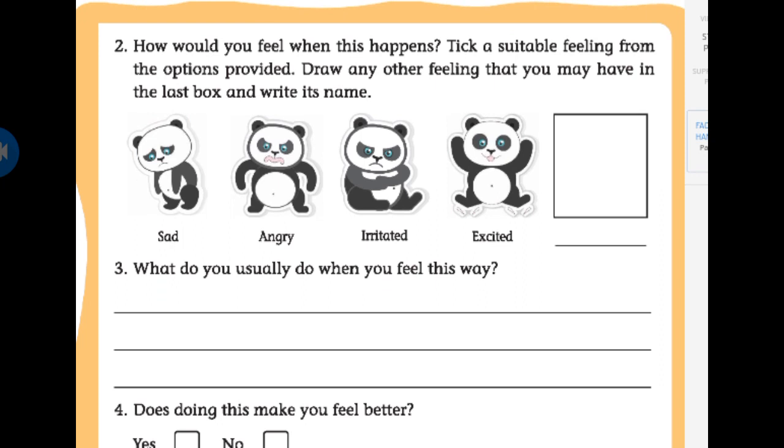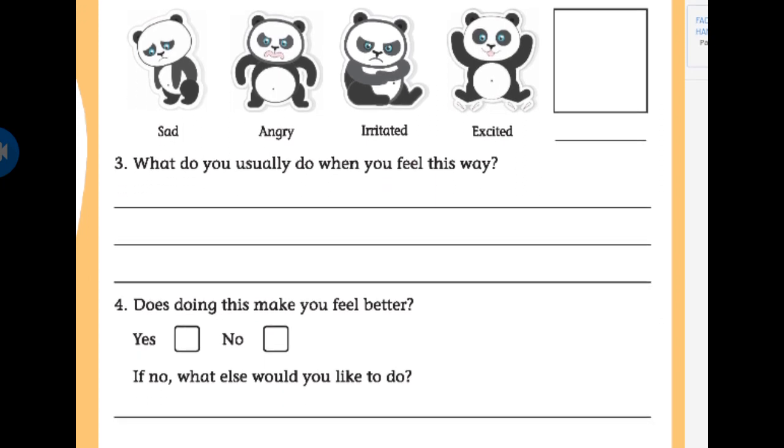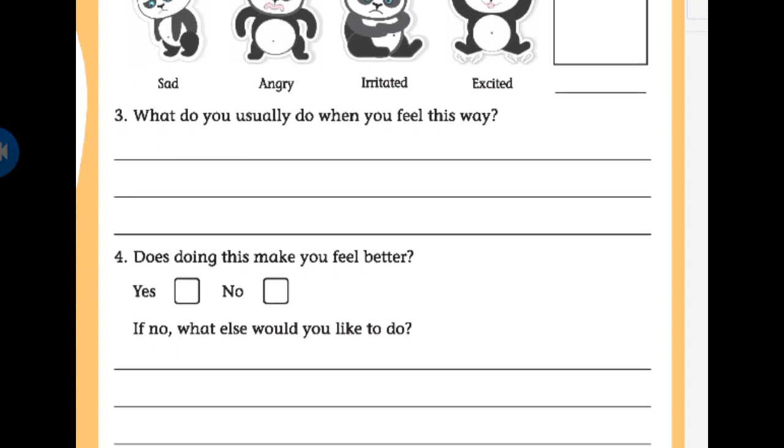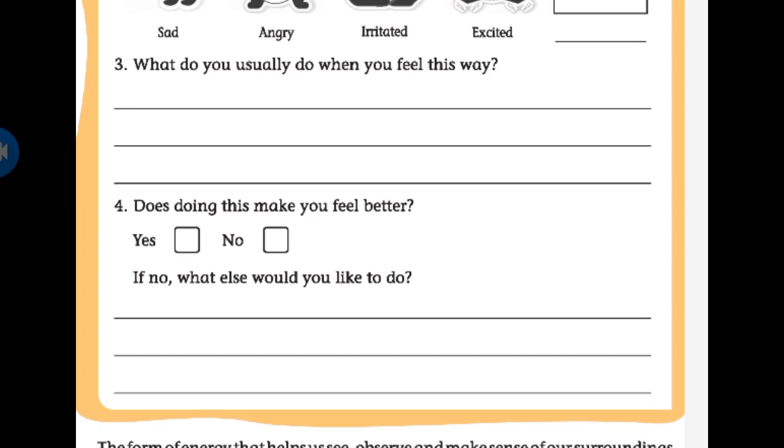Okay students, next, what do you usually do when you feel this way? When you feel sad or angry or irritated or excited, what do you usually do? If you get angry, irritated, excited, or sad, what do you do? You have to write your work.